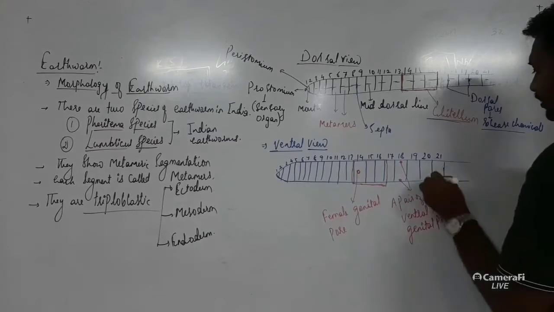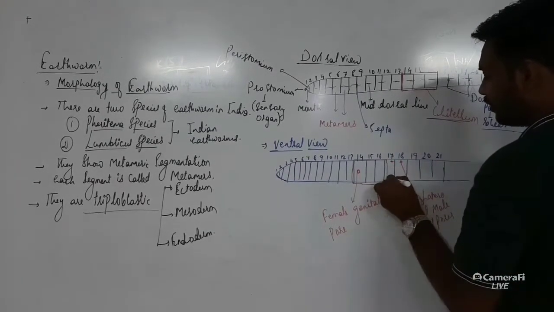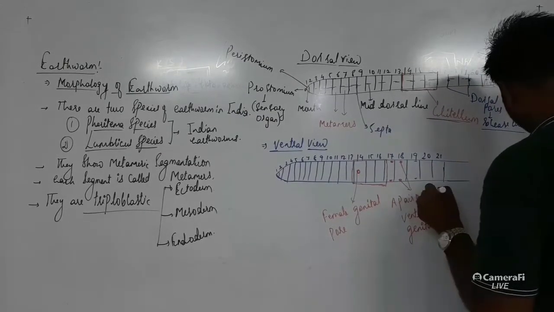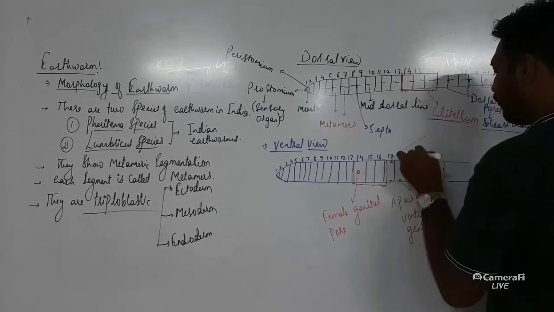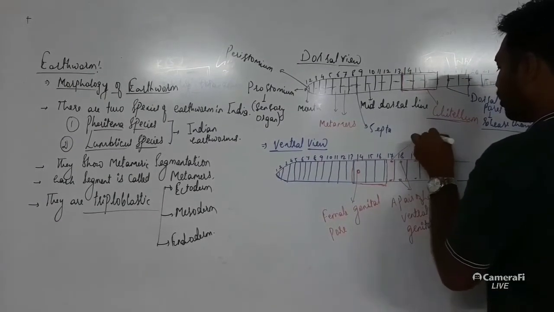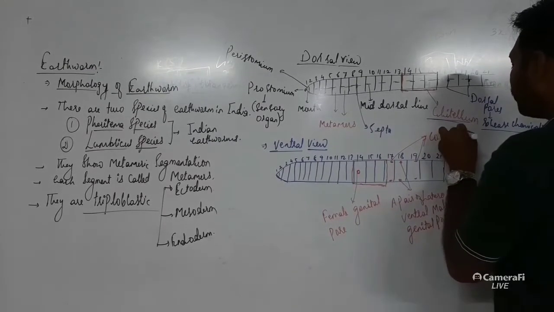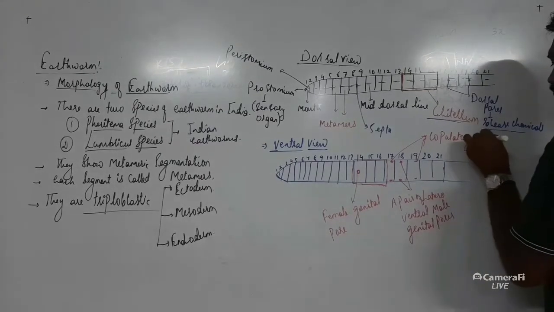Next, on the 17th and 19th segments there is a presence of copulatory papillae.